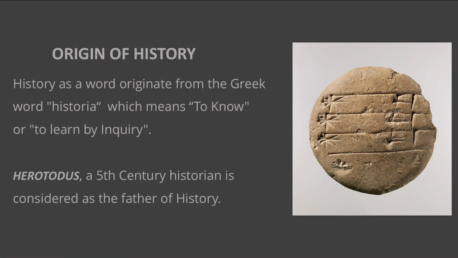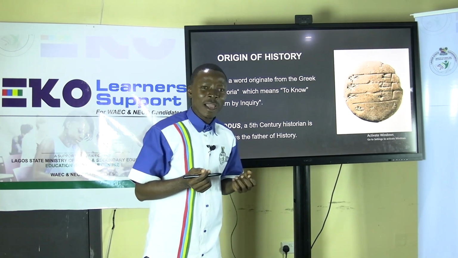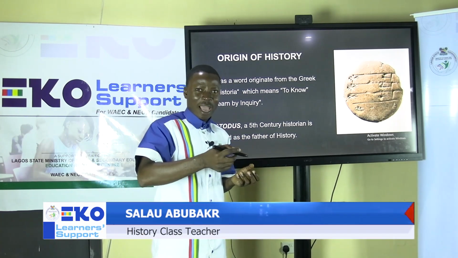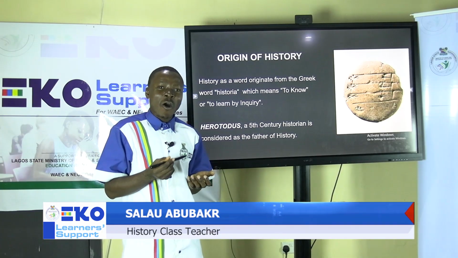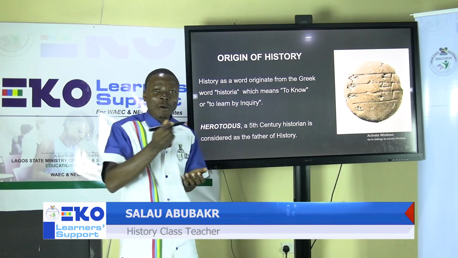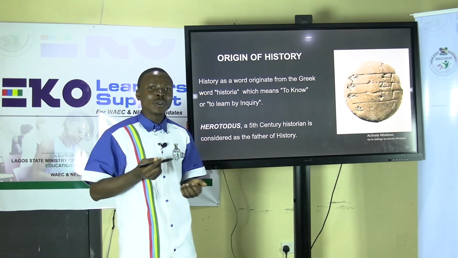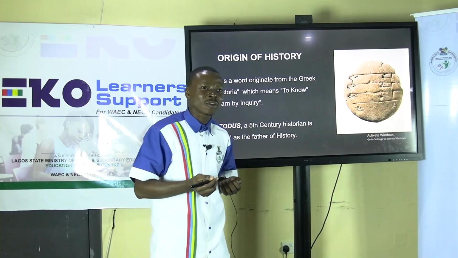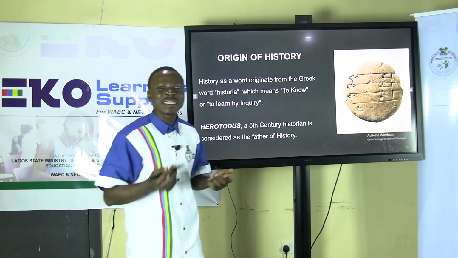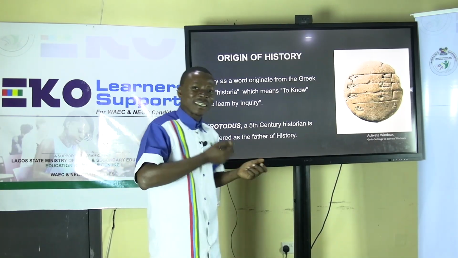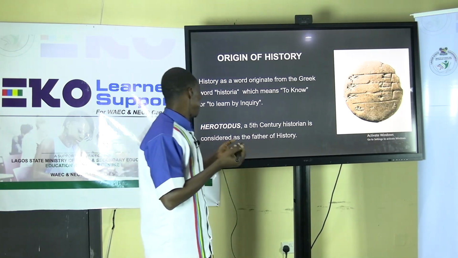Then we'll also look at the origin of history. History as a word originates from a Greek word, historia, which means to know. It also means investigation, and the knowledge of knowing something, the ability to know something through investigation. So from this meaning, we should know that history is not just about sitting down and formulating stories. History is about partaking in an event or investigating what happens in an event.